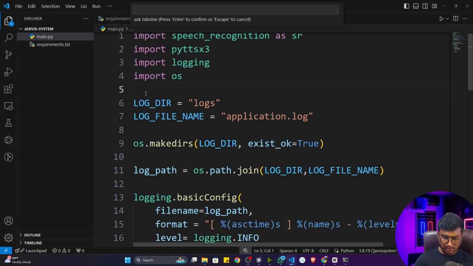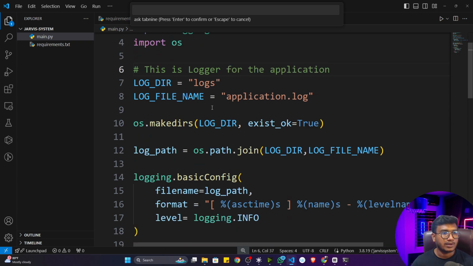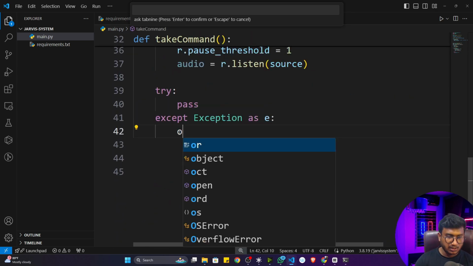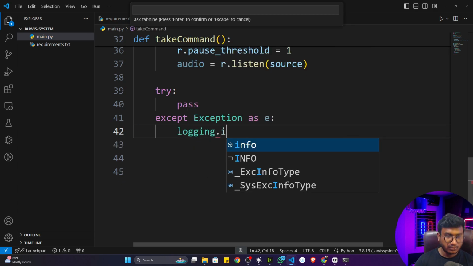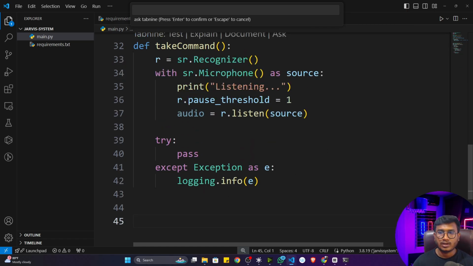So here I can write, this is the logger for the application. Now I can simply log the information. Instead of printing, I can just write logging.info, and inside that I can pass this E. I hope it is clear.